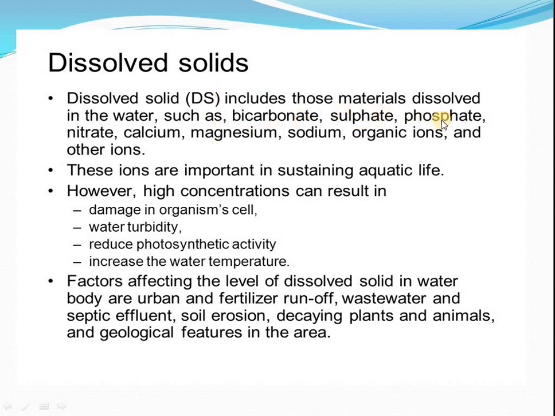It is made of bicarbonate, sulfate, phosphates, nitrates, calcium, magnesium, sodium, organic ions and other ions. If you take water from the sea, the sulfate and phosphate would be in large quantity. In other cases, bicarbonates and soluble chlorides. These ions are important in sustaining aquatic life. As we discussed already, marine water contains sulfate and phosphate in large quantity, and chlorides also. However, high concentration can result in damage to organism cells, water turbidity, reduced photosynthetic activity, and increased water temperature.